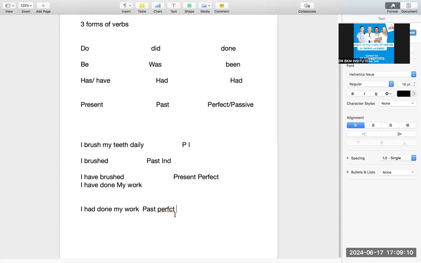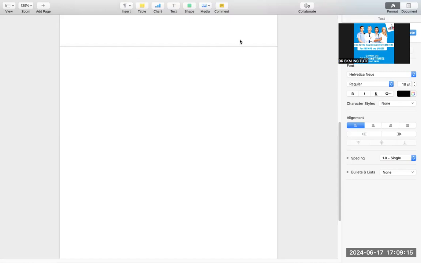Now, when it comes to OET, please try to understand how it applies in OET. When we talk about social history and medical history, we say he smokes 10 cigarettes, first form, and also drinks. Also is not a very good word. So you can say he smokes 10 cigarettes and drinks as well. So this becomes a very good sentence. Now this is the first form. So that means we are talking about the habit of the patient. It is present indefinite.